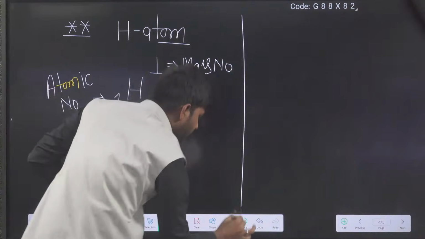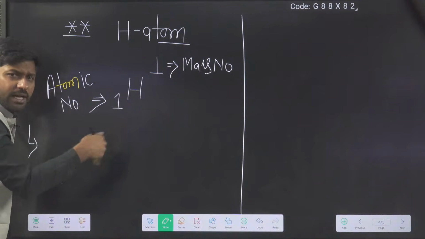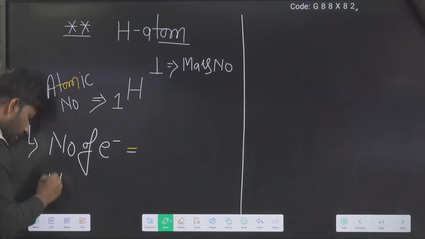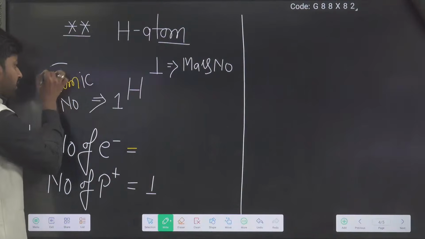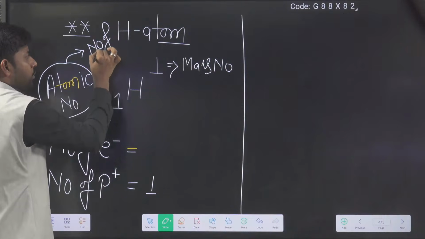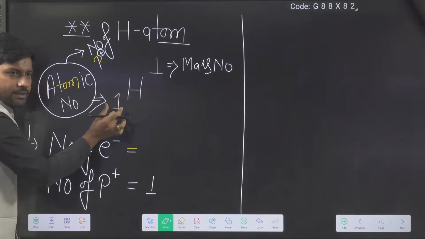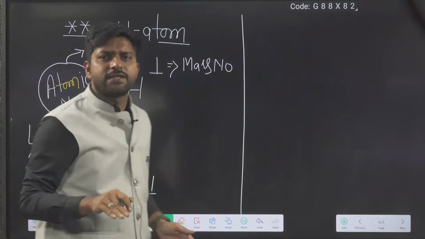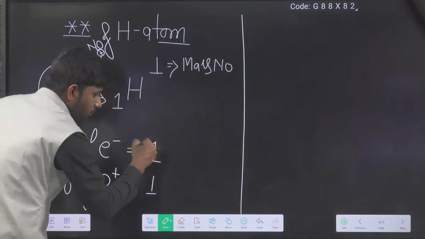When they calculated how many electrons and protons are inside the hydrogen atom, the number of protons equals 1. The atomic number of any atom is nothing but the number of protons. So if one proton is present inside the neutral hydrogen atom, it is common sense that to neutralize the atom, one electron will also be there. So the number of electrons is also 1.